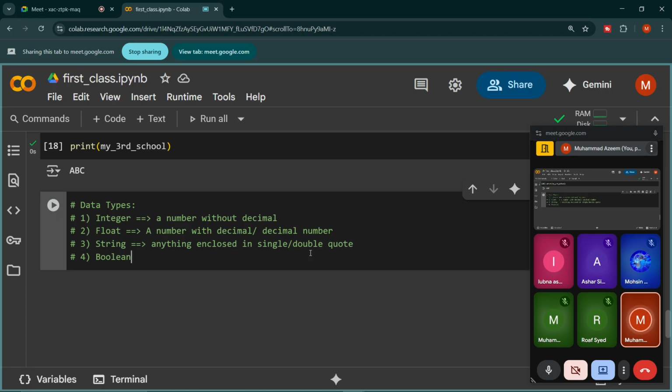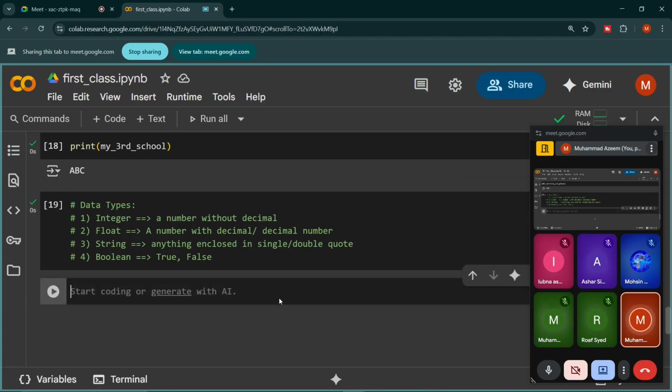We will go to the examples right now. Let me just complete boolean. Boolean is two things, either true or false. So again, whichever data we see in Python is of four types: integer, float, string or boolean.